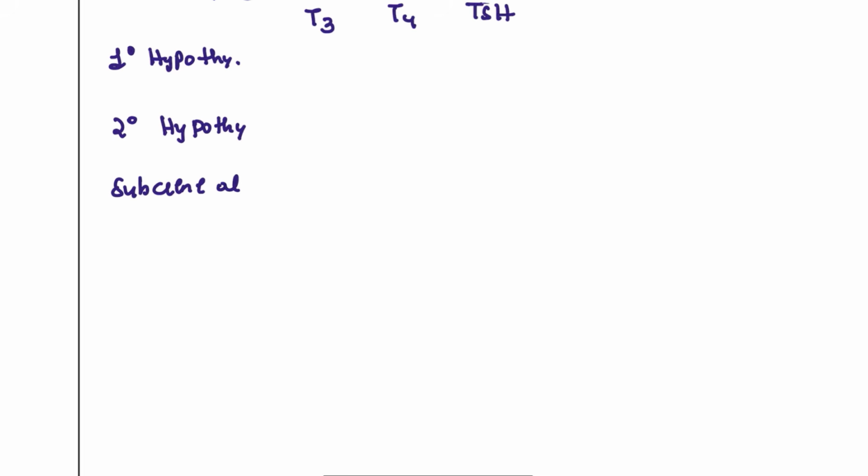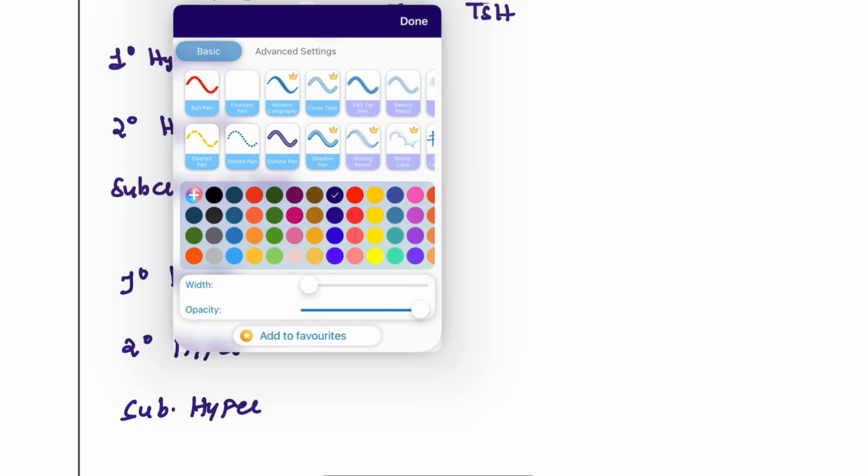But then how are we going to differentiate, how are we going to characterize these patients? So for example, let's see, the patient is suffering from primary hypothyroidism. So in these patients, let's see T3, T4 and TSH levels. What about the secondary hypothyroidism? Subclinical hypothyroidism, primary hyperthyroidism, secondary hyperthyroidism, and also again subclinical hyperthyroidism. How are we going to differentiate these patients? Let's see one by one.